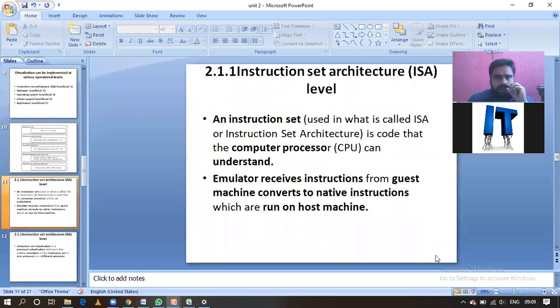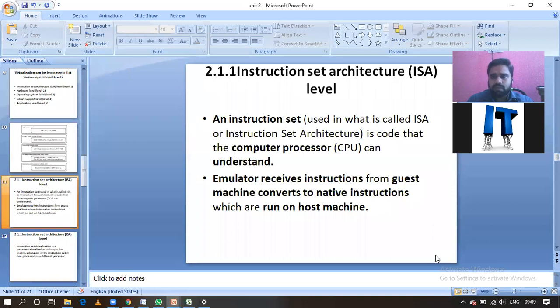Let us recap this one. Instruction set architecture level, this is level 1, guys. Before discussing instruction set architecture, I'm going to explain the instruction set and the emulator first. These two definitions we have to know before discussing the ISA level. Instruction set: suppose I can understand Telugu. For my instructions, the only type I can know is Telugu instructions, and English.